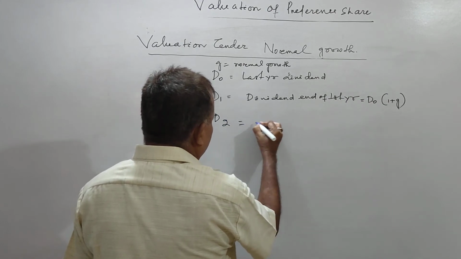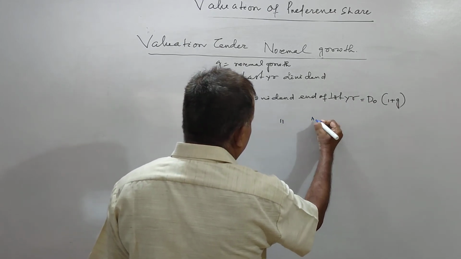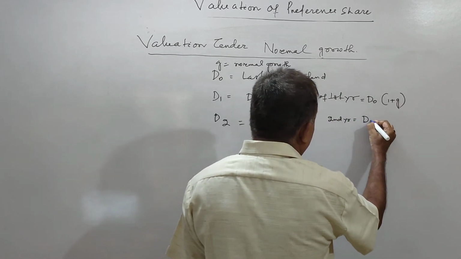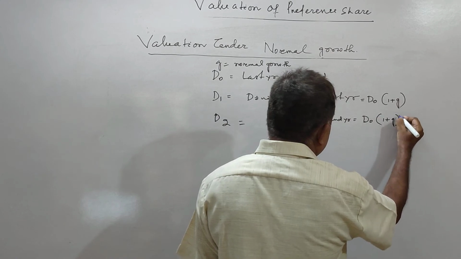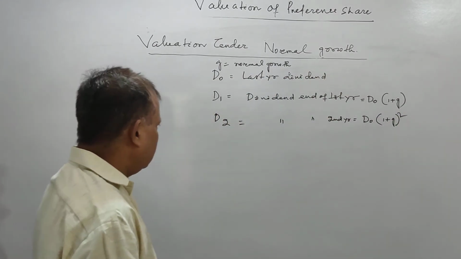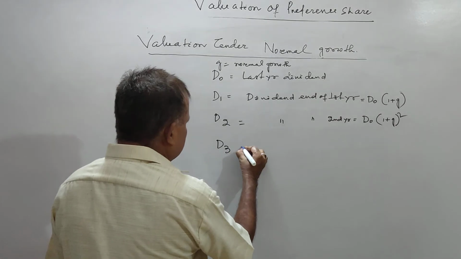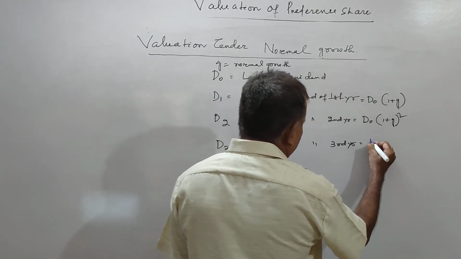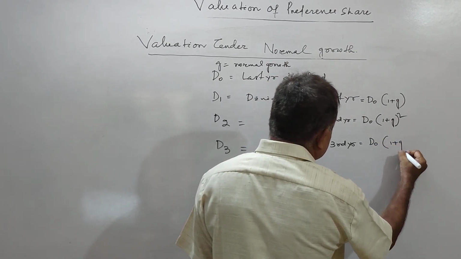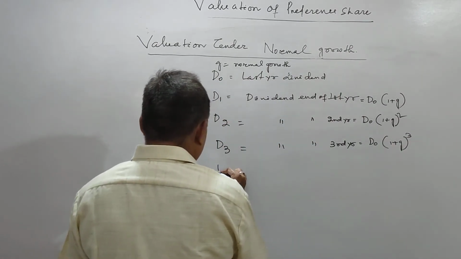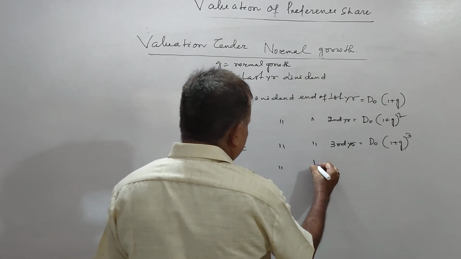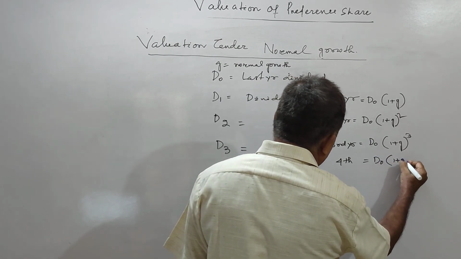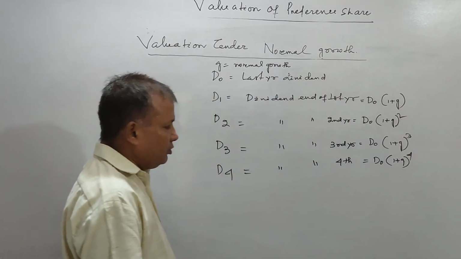Then D2, dividend at the end of second year, we can write as D0 into 1 plus G square. Similarly D3, dividend in the third year, is D0 into 1 plus G cube. D4, dividend at the end of fourth year, is D0 into 1 plus G to the power 4.